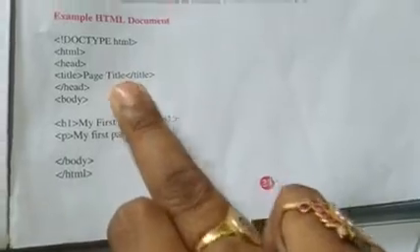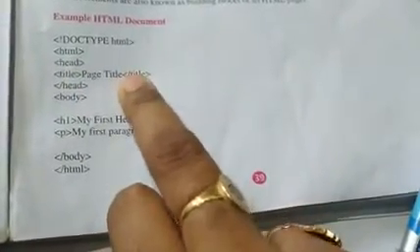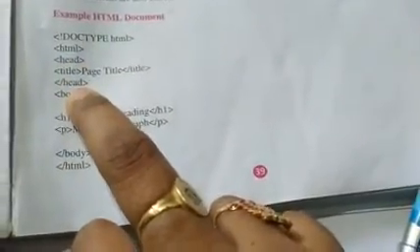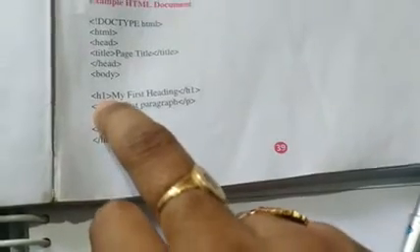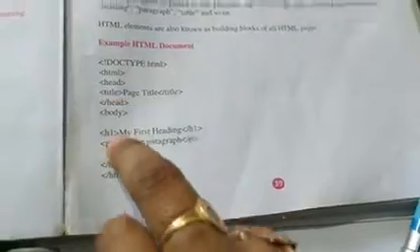Open the head tag, and inside it write the title tag, where I will give the page title. Title open and title close. For closing, you use the backslash. Next, the head tag is also closed. Then comes body open, and in the body you use different types of heading tags. I will explain that in the next video on heading tags.